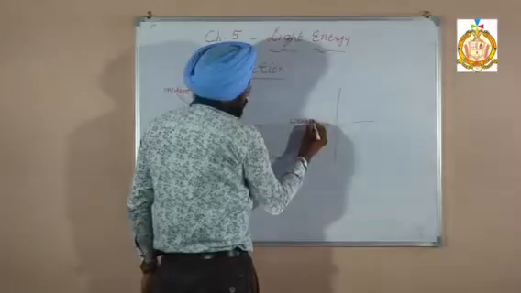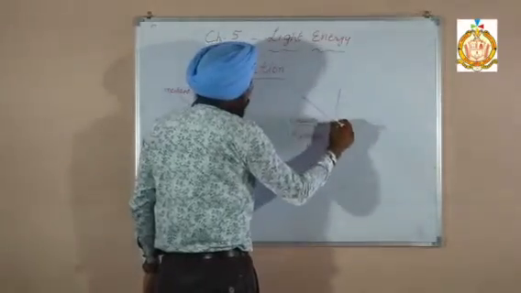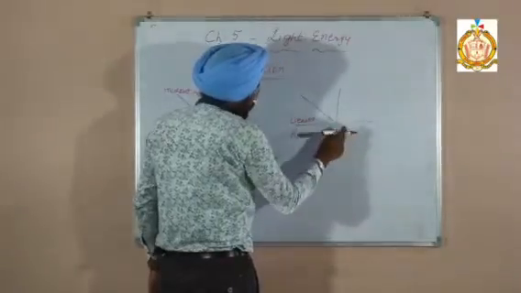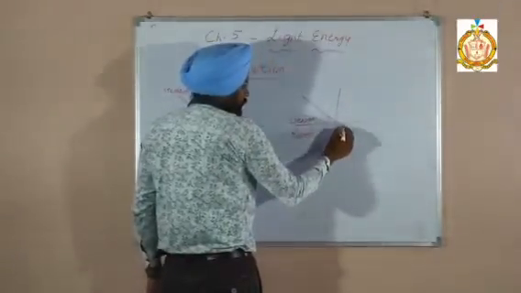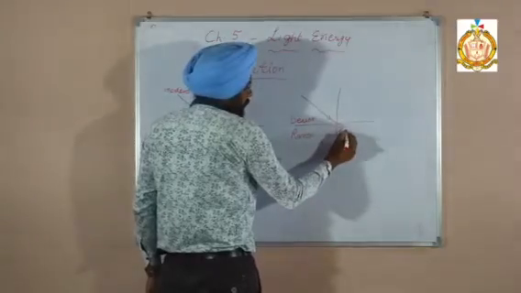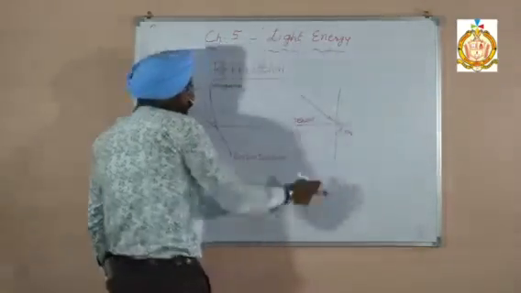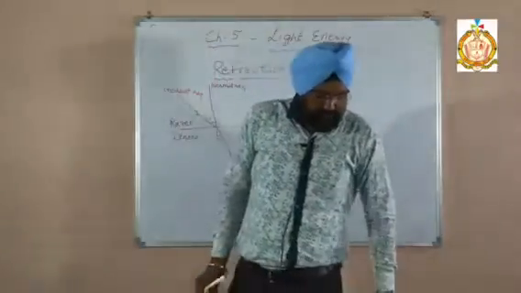Instead of coming down, it goes away from the normal. This is the refracted ray, because it comes down. Now the next one, the terms.